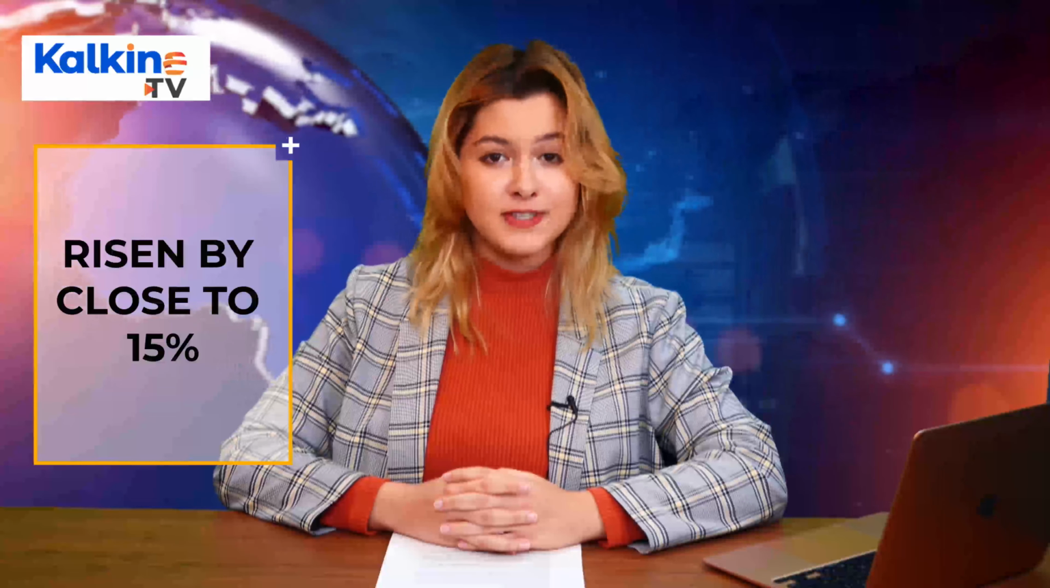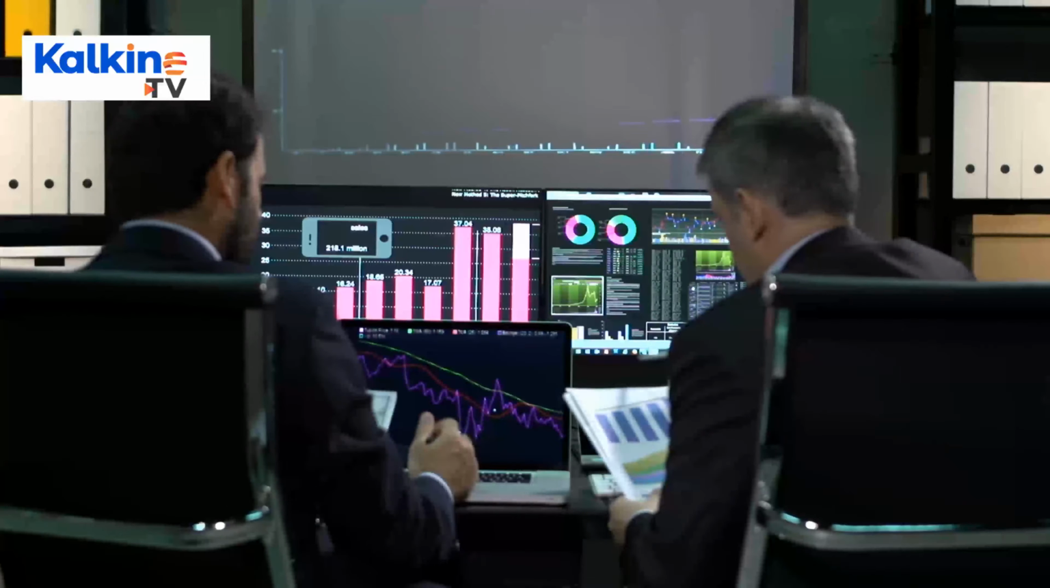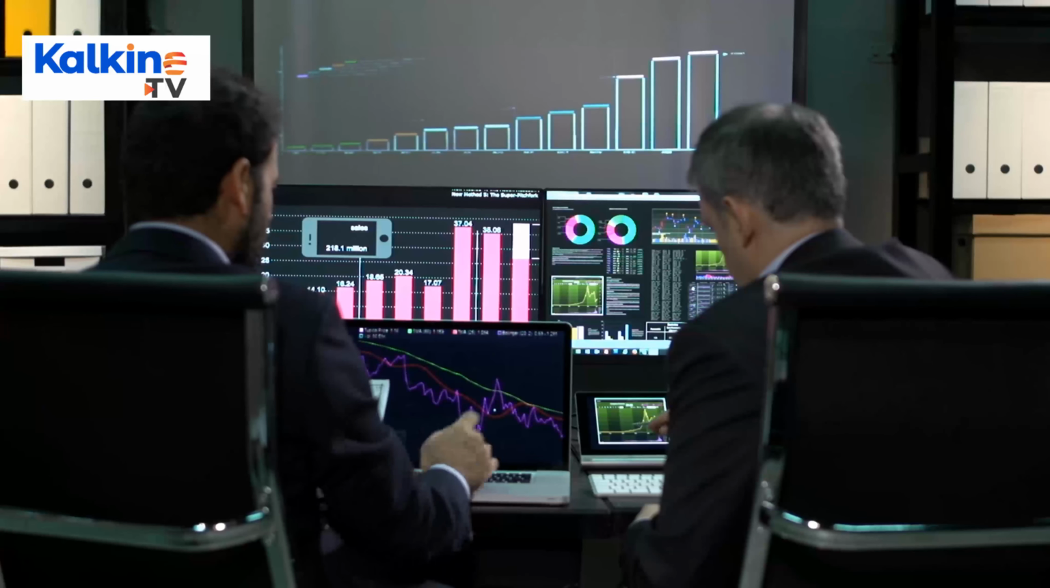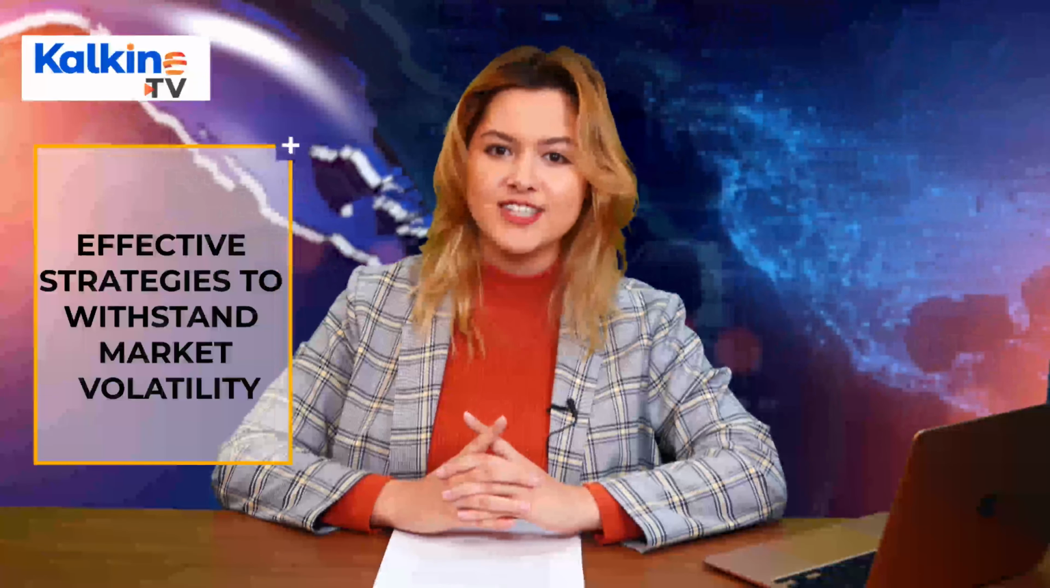Last week, the CBOE VIX index that measures the US market's volatility skyrocketed more than 30%, while the ASX 200 VIX index has risen by close to 15%. With the volatility coming back, investors need to adopt some of the time-tested strategies to safeguard their portfolios during these challenging times. Here's a list of 3 easy-to-follow yet quite effective strategies to withstand market volatility.